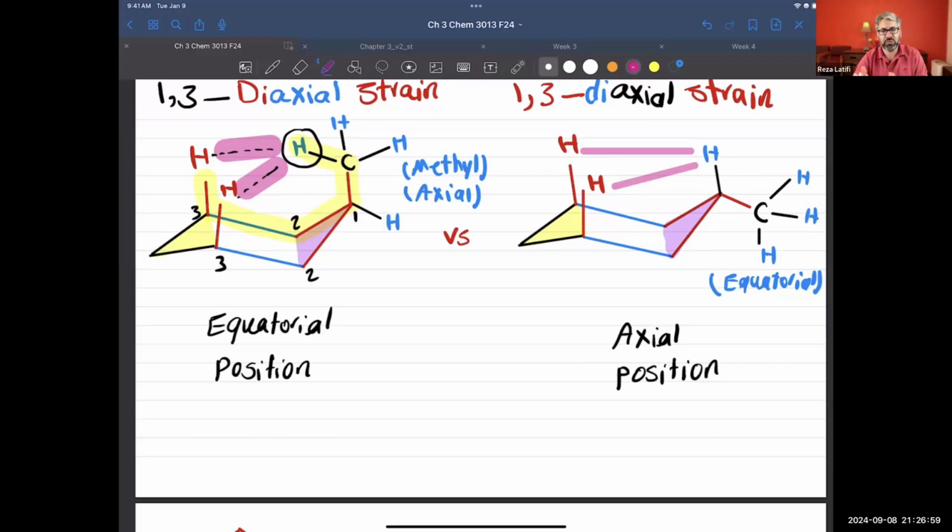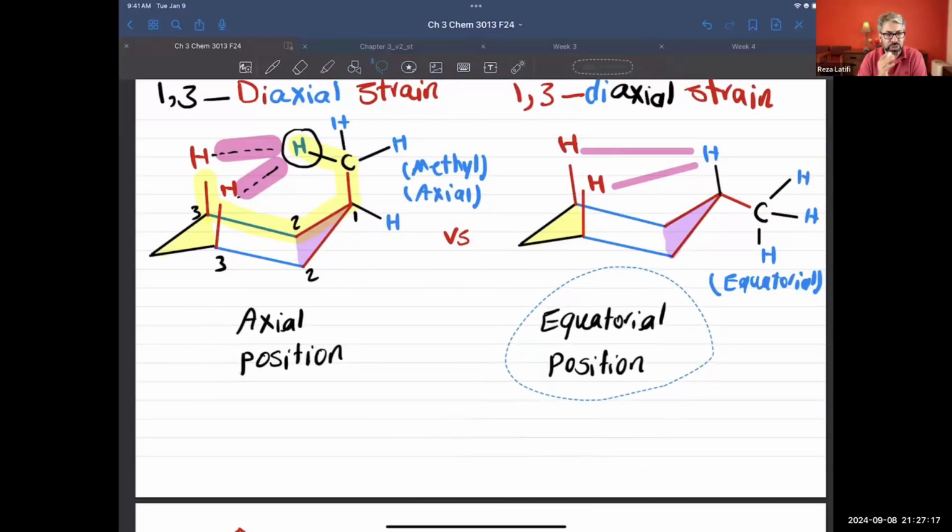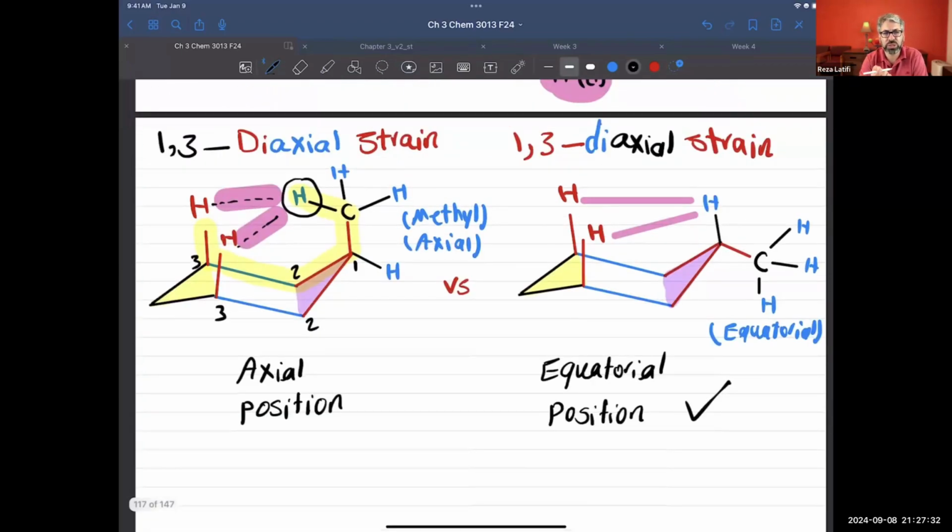So if you have a group bigger than hydrogen, you should put it in the equatorial versus the axial. The equatorial will always be more favored. Forgive me, I need to switch the position of those two. The axial will be less stable, and the equatorial will be the most stable conformation. In this case, the methyl group should be in the equatorial. This strain that we get, we call it diaxial. Why diaxial? Because we have a methyl pointing up that is going to see two hydrogens 3 carbons away from it, and those hydrogens are also facing up in axial position. The term we use for it is 1,3-diaxial strain.